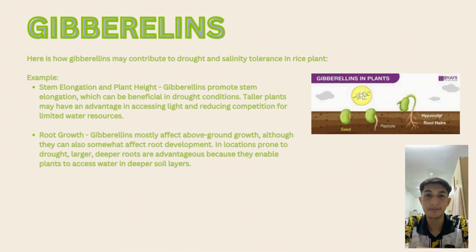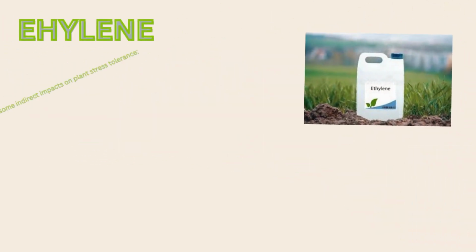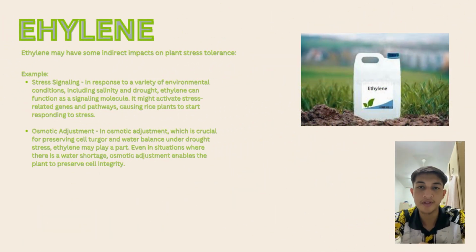Here is how gibberellins may contribute to drought and salinity tolerance in rice plants. For example, stem elongation and plant height. Gibberellins promote stem elongation, which can be beneficial in drought conditions. Taller plants may have an advantage in accessing light and reducing competition for limited water resources. Root growth. Gibberellins mostly affect above ground growth, although they can also somewhat affect root development. In locations prone to drought, larger, deeper roots are advantageous because they enable plants to access water in deeper soil layers.